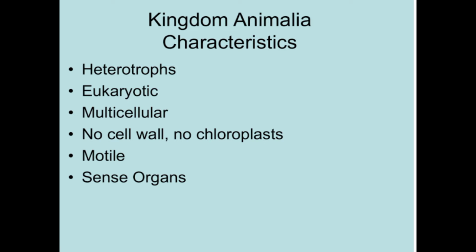Sense organs help them in many ways: to take food, to identify a problem, to respond to a stimulus, and for their safety. So this is again the general characteristics of kingdom Animalia.